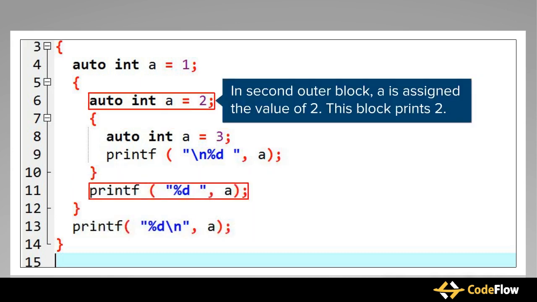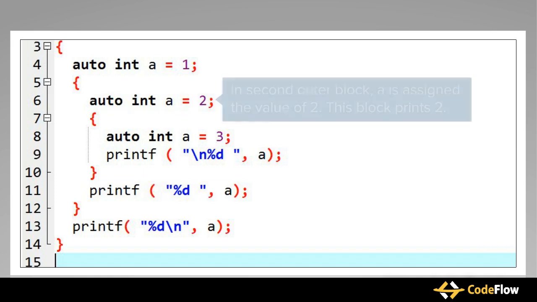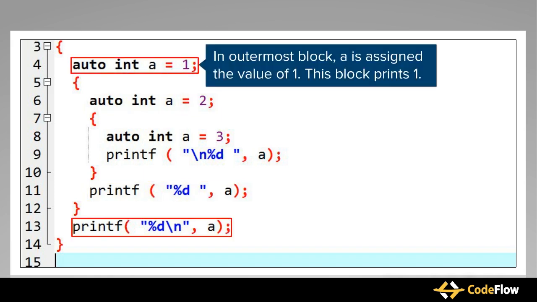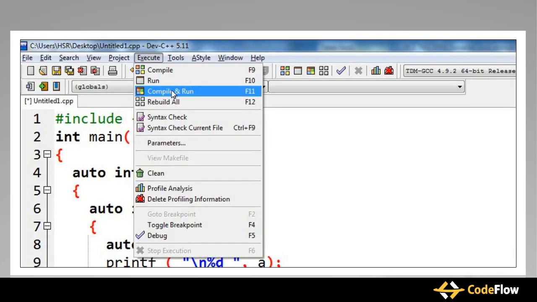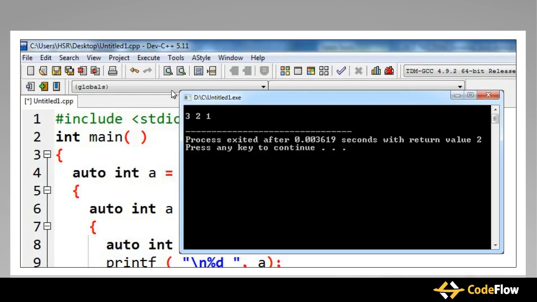Now, control comes to the second outer block, where the variable a is assigned the value of 2. This block prints 2 and then the control is transferred to the outermost block. Since a is initialized with the value 1 in this block, this block prints 1 on the screen. When we execute the code, as expected, we get 3, 2, 1 on the screen.